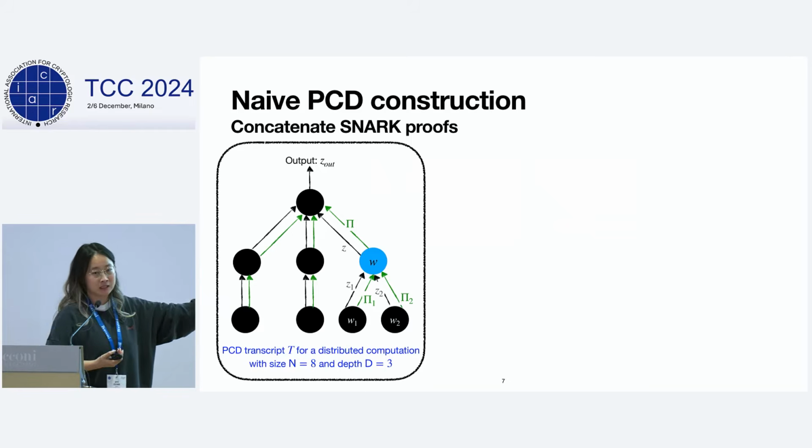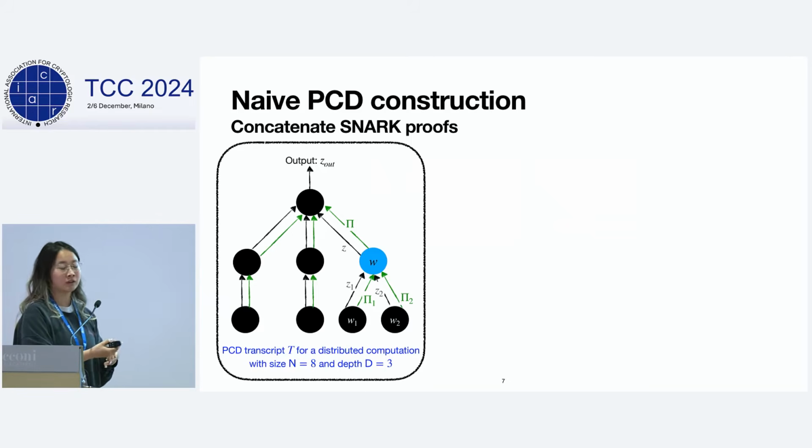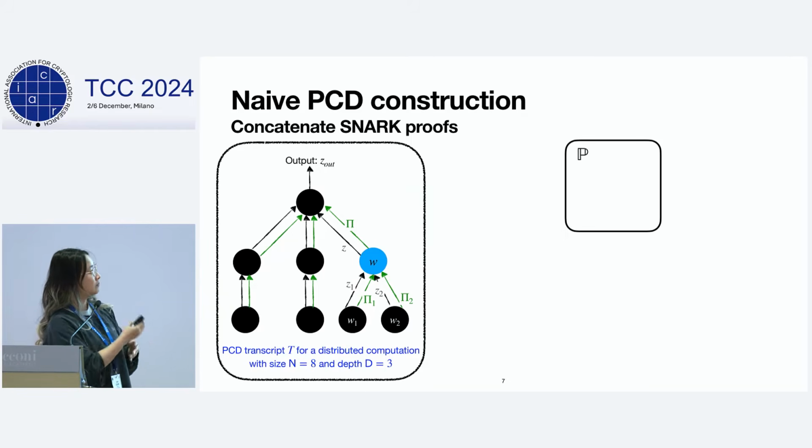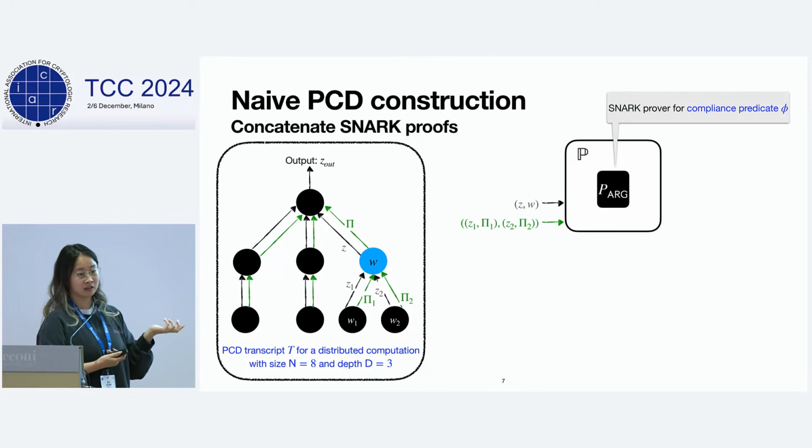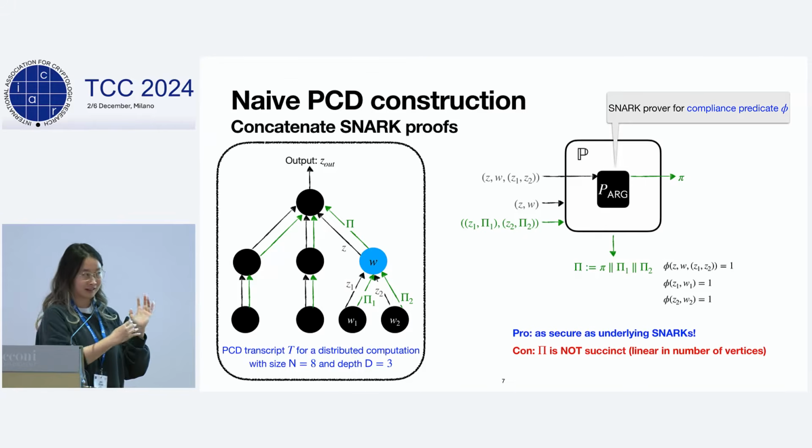This works because a simple analysis tells us that this construction of the PCD is as secure as the underlying SNARKs, exactly what we wanted. But the disadvantage is that there's no way we can keep this proof short. In particular, the length of the proof grows linearly in the number of vertices we have in the computation.